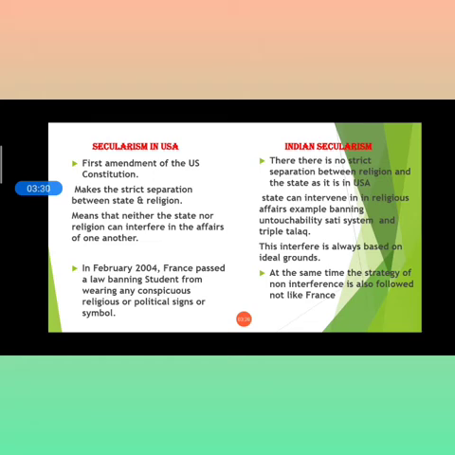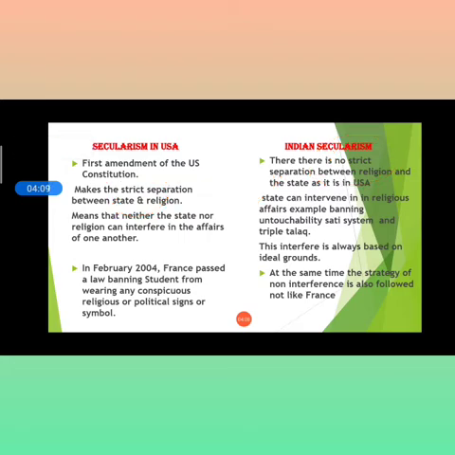This particular situation is there in the Constitution of the US. Now, why is the Constitution different from Indian secularism? In Indian secularism, there is no strict separation between religion and the state as there is in the USA. Here it is written strict separation, and here it is written no strict separation. There is no strict separation between religion and state affairs.